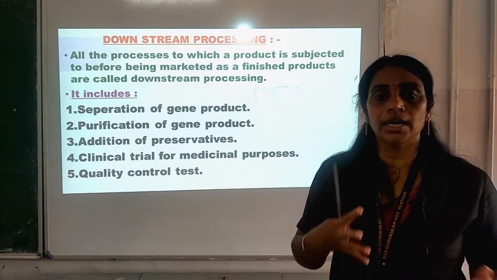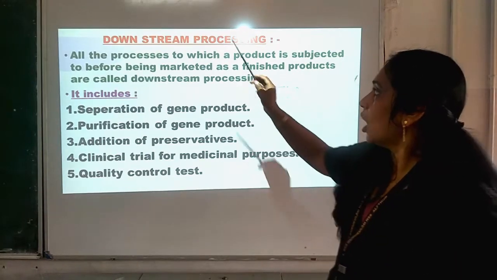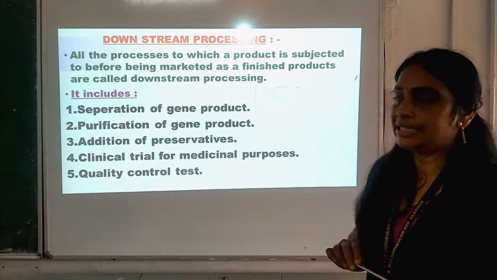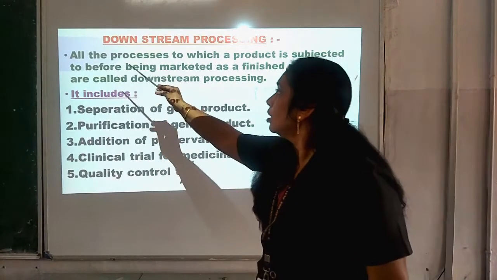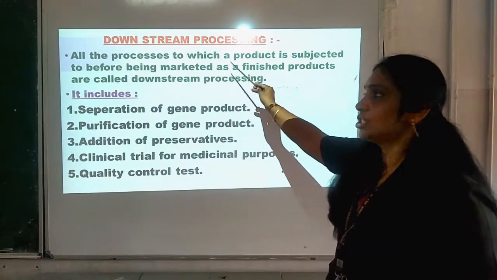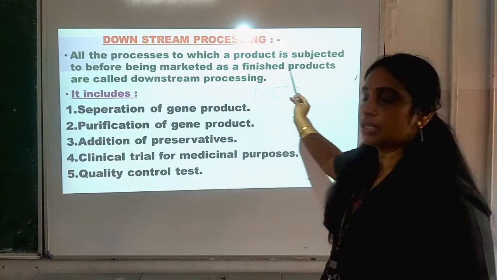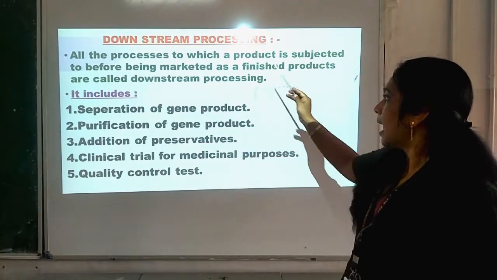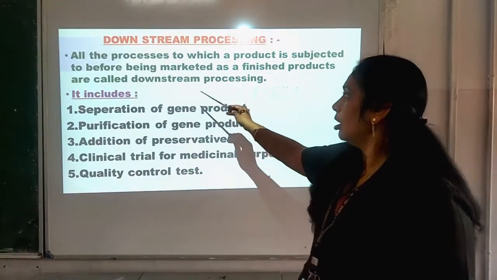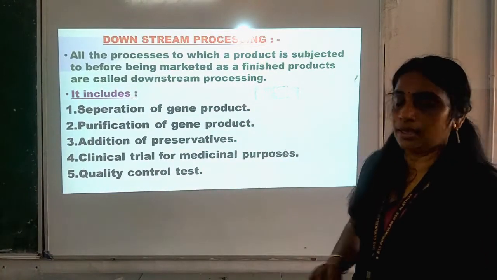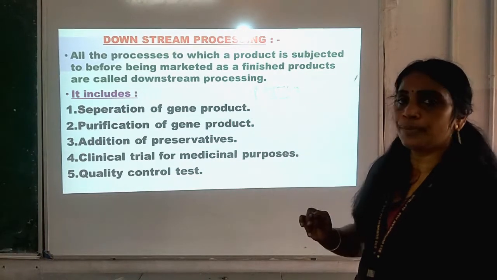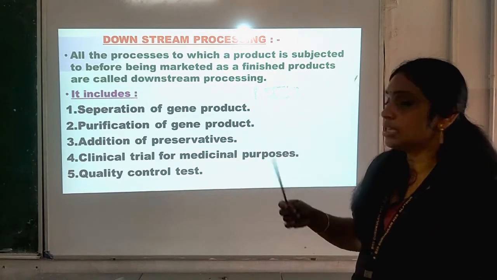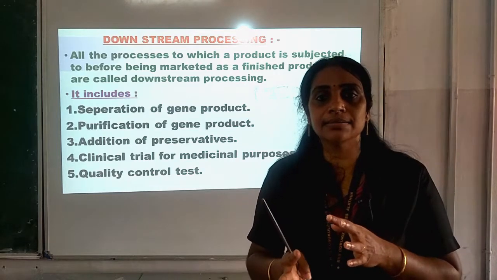Now, after the production of a recombinant protein, downstream processing is needed. All the processes to which a product is subjected before being marketed as a finished product are called downstream processing. What is downstream processing? It is the process which takes place before the product is marketed.